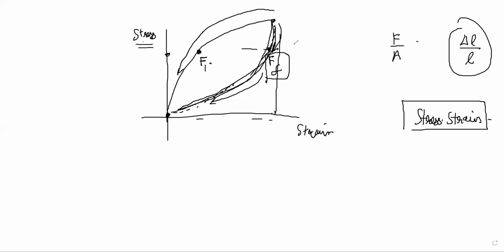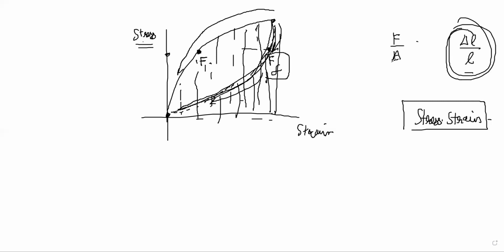But from the figure, it seems like this area under the curve is smaller than this area under the curve, no? While it got deformed, what happens is stress into strain into volume is going to be the work. If you multiply by volume, it will have units of area into length, so it will have force into meter. Actually, this is dimensionless, so if you multiply by volume, you'll get force into meter, right? So if you just think about this product, it is the work done, right?